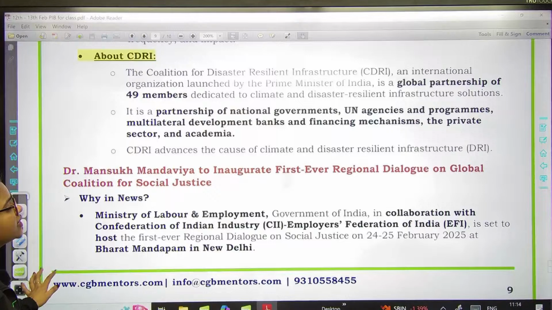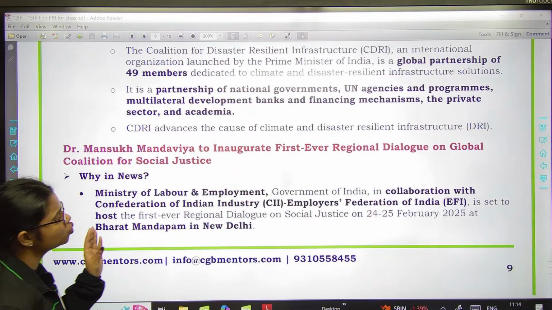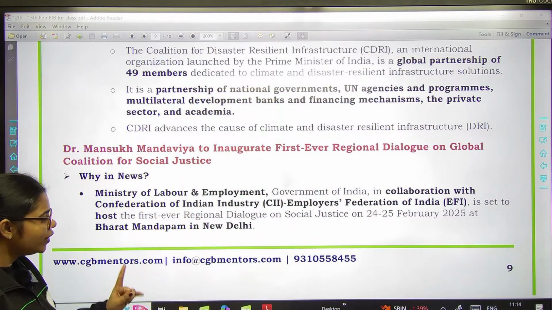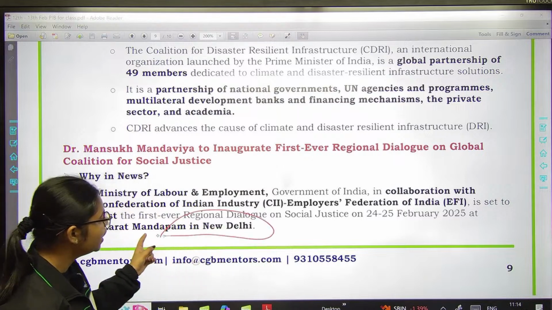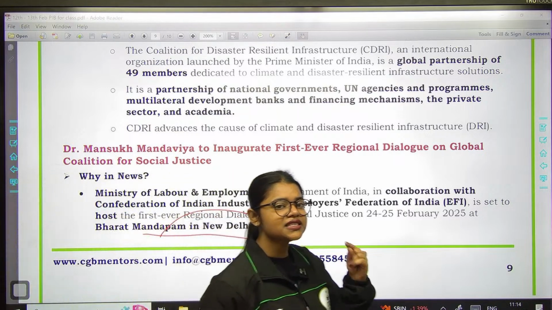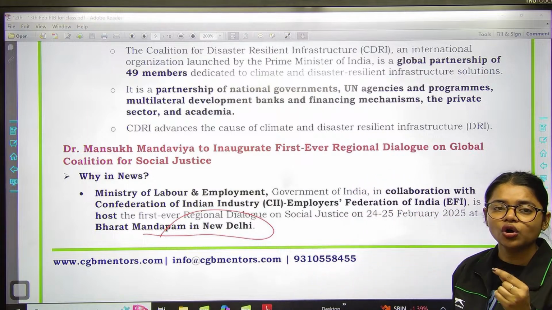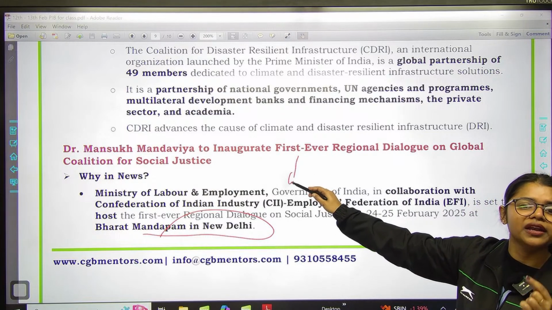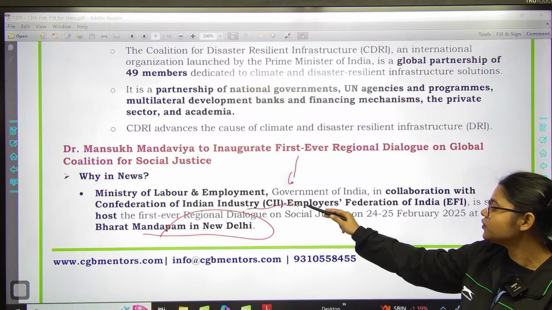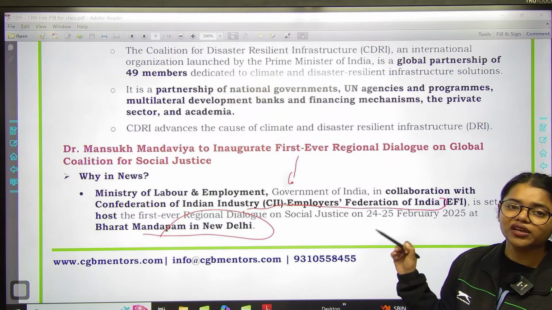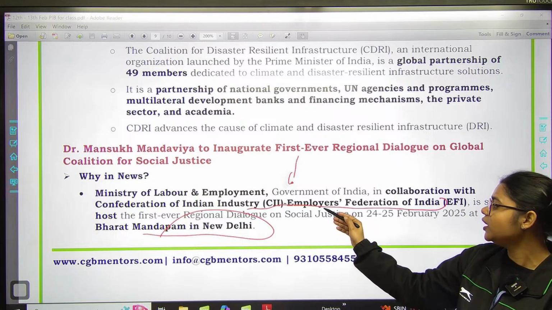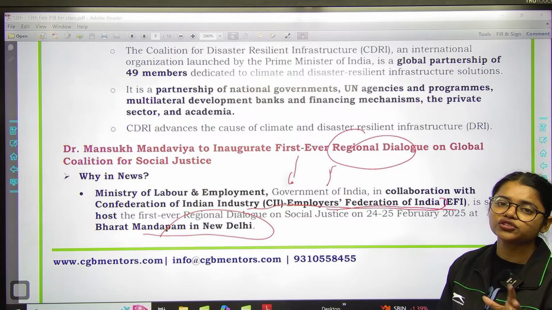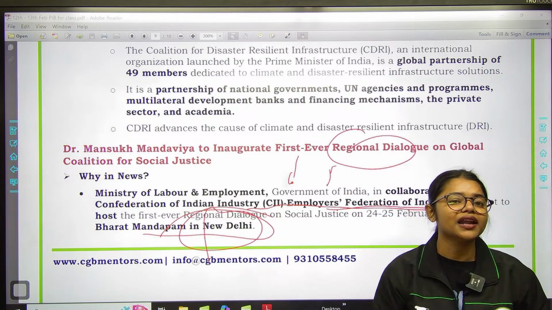Now the next is Dr. Mansukh Mandavia to inaugurate first ever regional dialogue on global coalition for social justice. So the first ever regional dialogue on global coalition for social justice is going to be held at Bharat Mandapam in New Delhi. Now, who is going to organize this regional dialogue? It will be organized by the Ministry of Labour and Employment with Confederation of Indian Industry and Employers Federation of India.